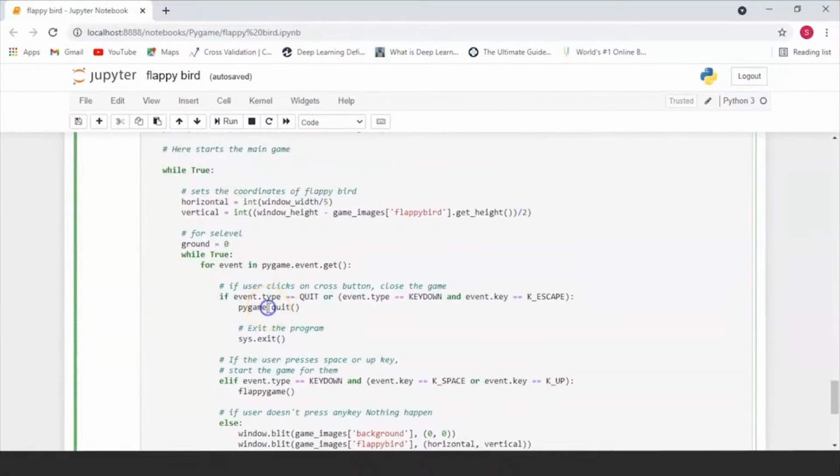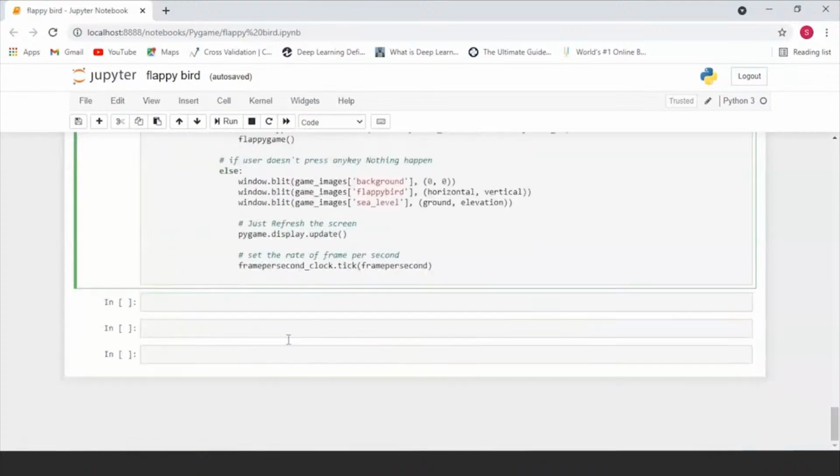So here pygame.quit, as we've already told you, will close all of the Pygame modules that you've already initialized in your program and will uninitialize all of these modules, while sys.exit will exit the program itself. Now, as we said, pygame.quit doesn't quit the program, it only uninitializes all the Pygame modules, which is exactly why we're using sys.exit to close our window and exit our program.